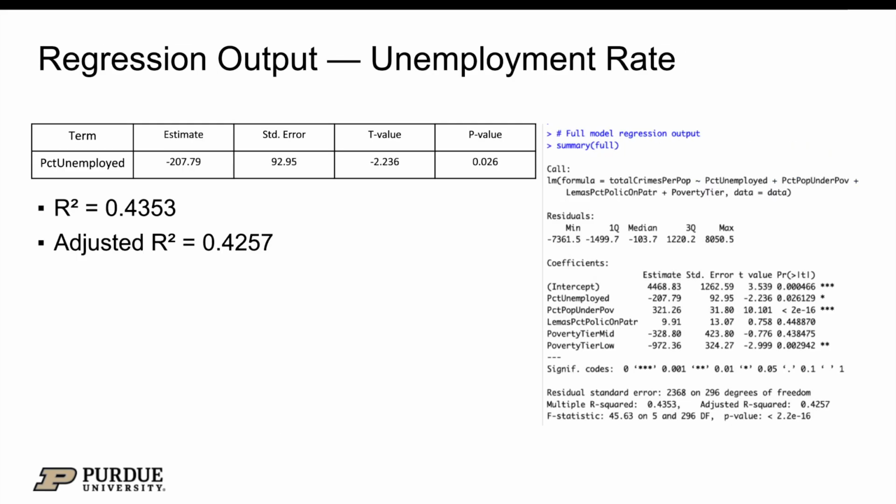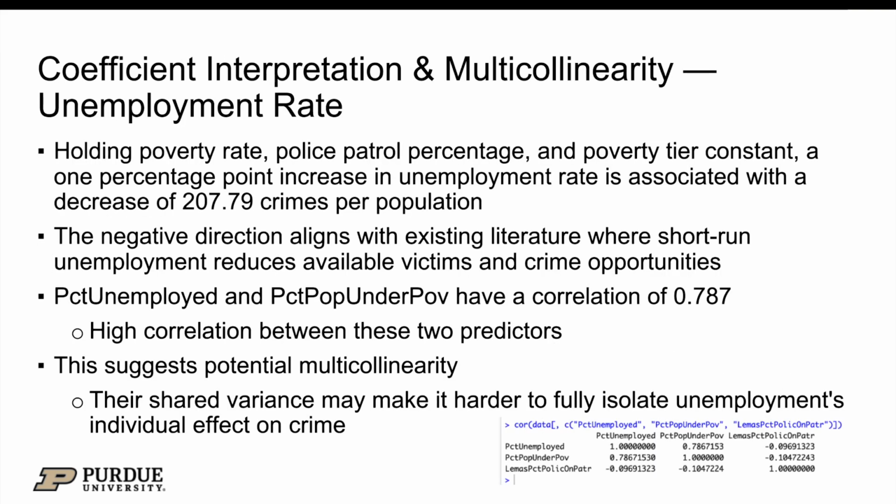The coefficient is negative 207.79, standard error is 92.95, t-value is 2.24, and p-value is 0.026. And this means that the model explains about 43.5% of the variation in total crime rate, as r squared is around 0.425. Holding all other predictors constant, a 1-point increase in unemployment is associated with about 208 fewer crimes per population.